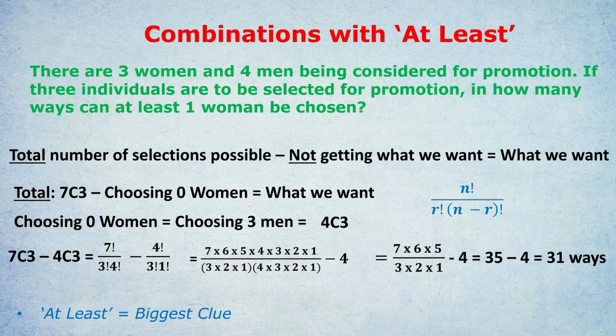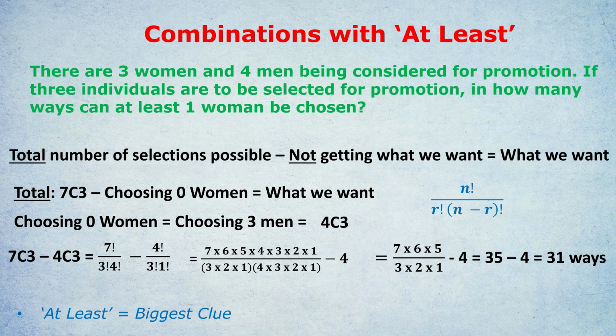And obviously 0 women is easier. So that's the second key moment, saving us a lot of time. And the third key moment, after applying this formula, total minus not equals what we want, was realizing that the not, choosing 0 women, meant choosing 3 men. And then we had to apply the formula among the men to work out how to choose 3 men. Those are the 3 stages of getting these kind of questions right.